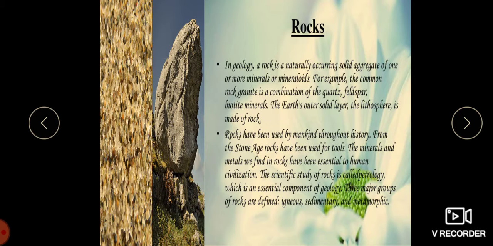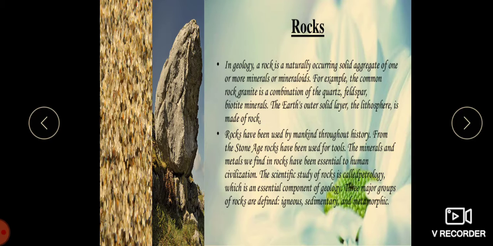So in geology, a rock is a naturally occurring solid aggregate of one or more minerals or mineraloids. For example, the common rock granite is a combination of quartz, feldspar and biotite minerals. The Earth's outer solid layer, the lithosphere, is made of rocks.